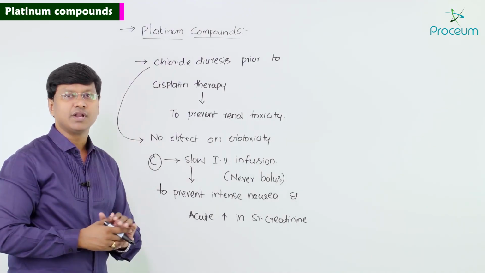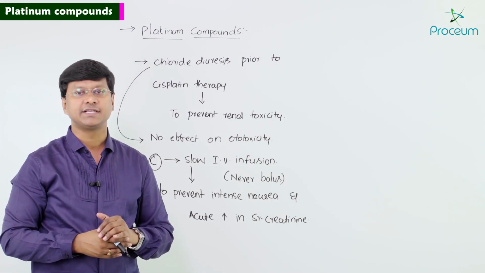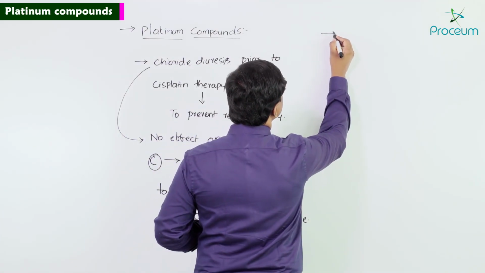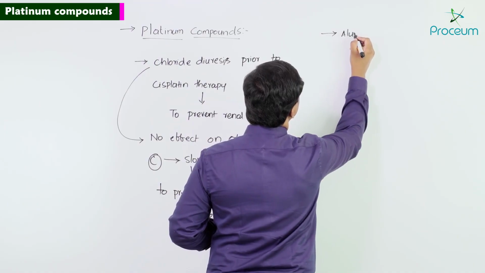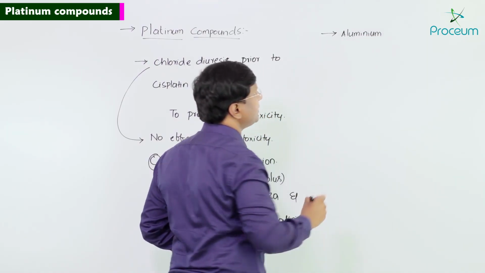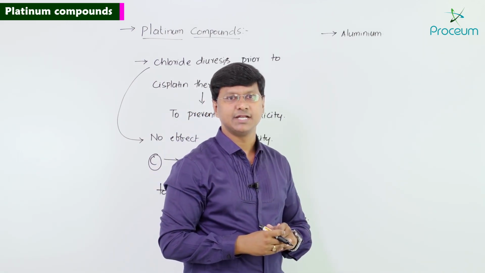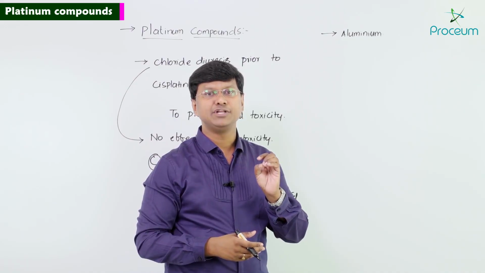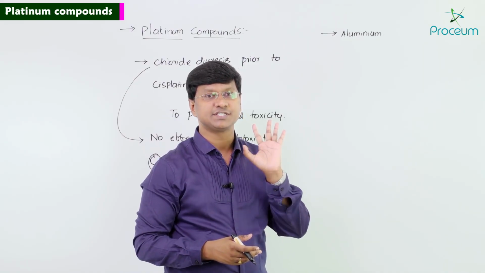Now, there is one more very important interaction of cisplatin. What is that interaction? You take the aluminium compound. Remember, aluminium inactivates the cisplatin.